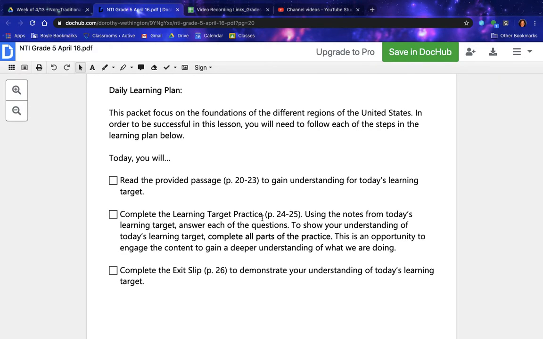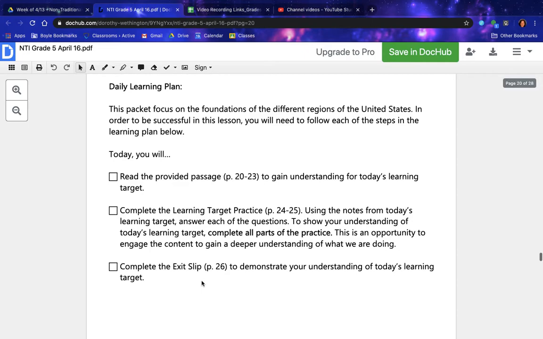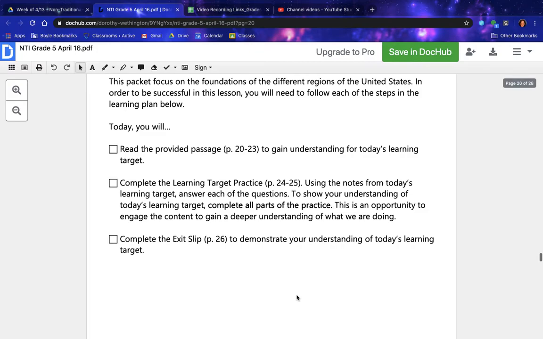Complete the learning target practice, pages 24 through 25. Using the notes from today's learning target, answer each of the questions. To show your understanding of today's learning target, complete all parts of the practice. This is an opportunity to engage the content to gain a deeper understanding of what we are doing. Complete the exit slip, page 26, to demonstrate your understanding of today's learning target.